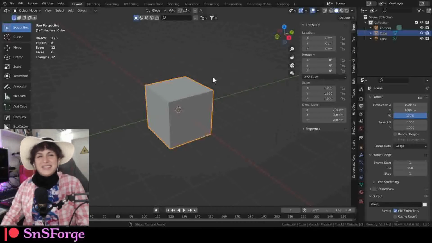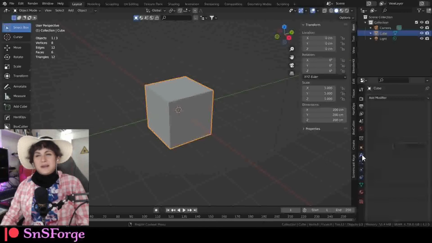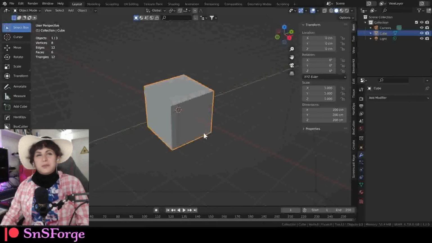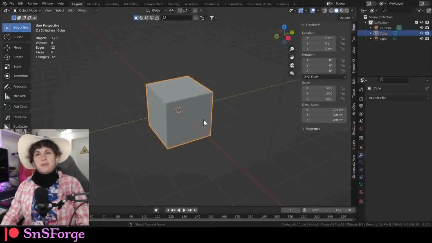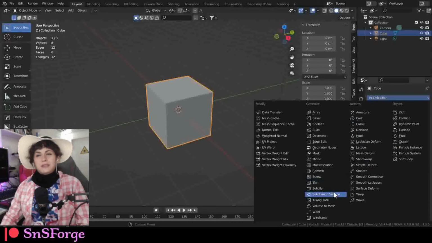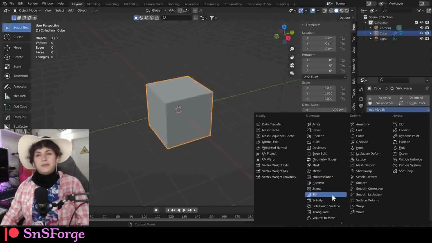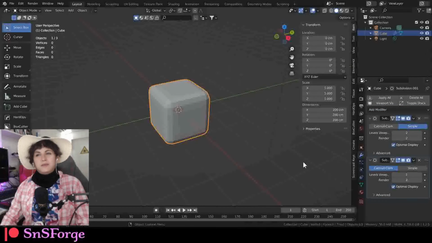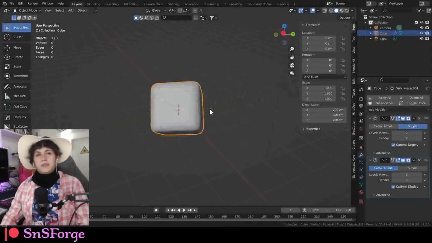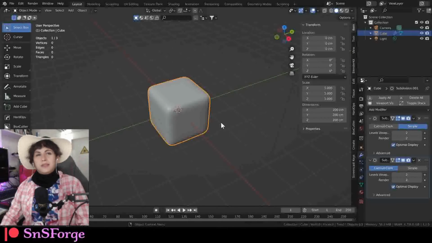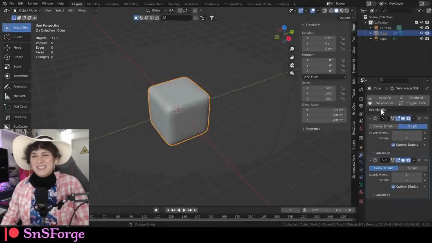So anyway, we're going to create something cool, like for your wallpaper maybe. We're going to add a subdivision on this one, but make it simple and set it to 2. Then add another subdivision, set it to 2. Then right click, shade smooth. There you go. And that's how you make it.